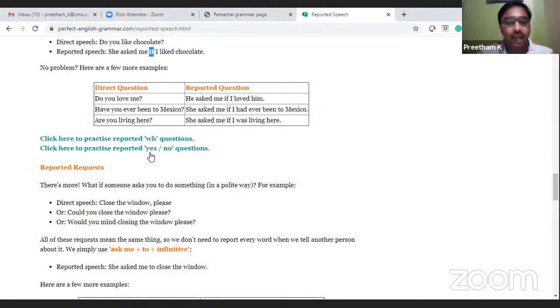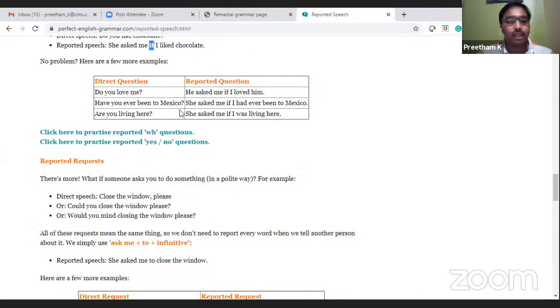Do you love me? He asked me if I loved him. Have you ever been to Mexico? She asked me if I had ever been to Mexico. Are you living here? She asked me if I was living here.